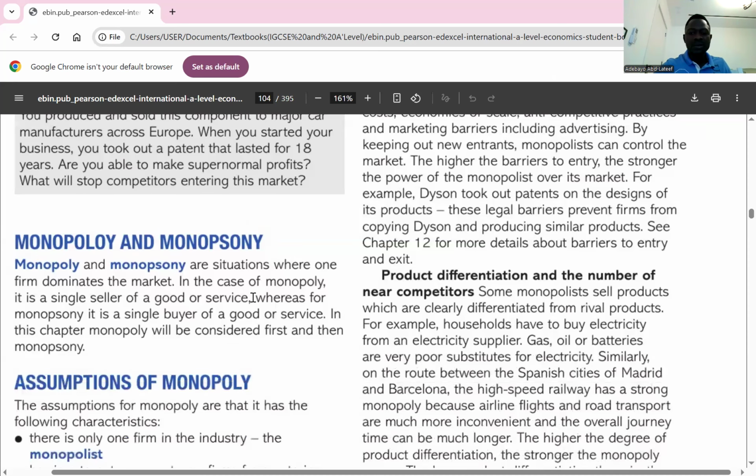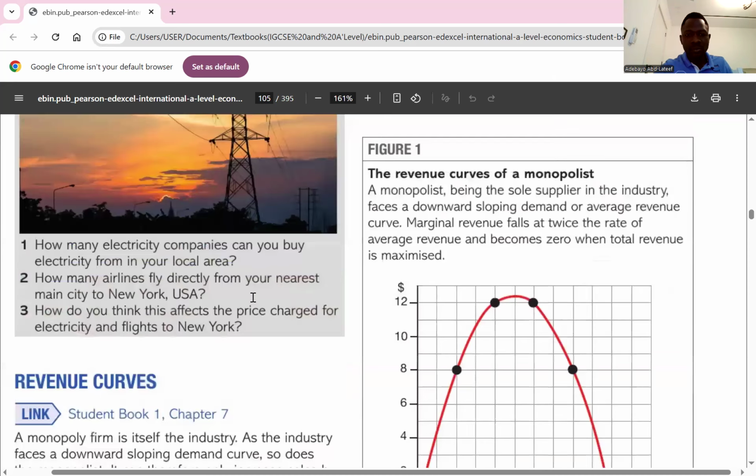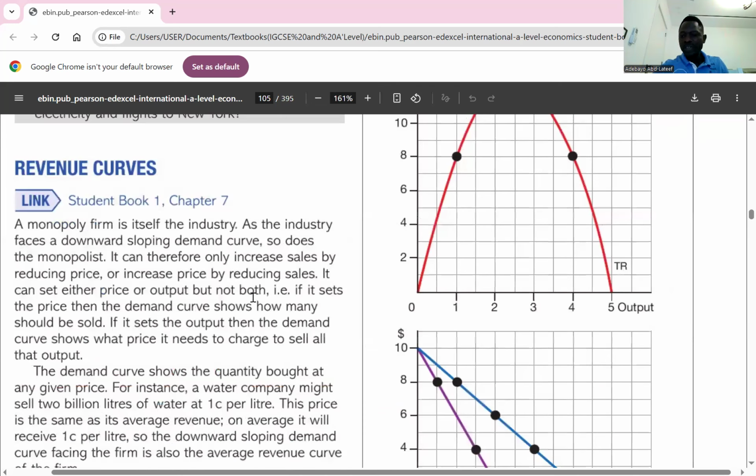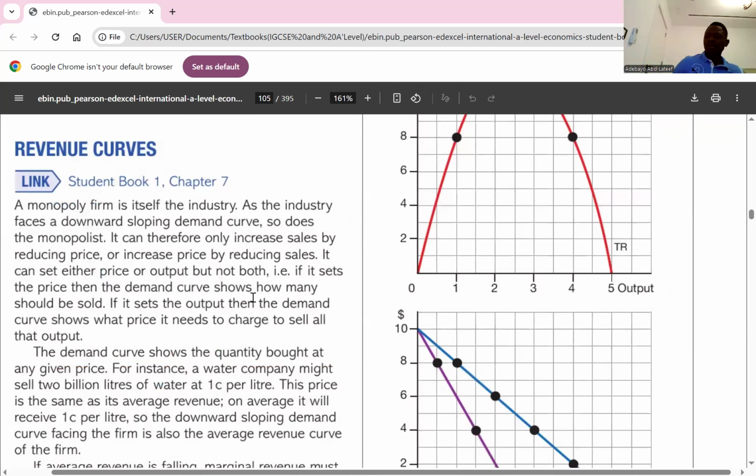So that takes us to the revenue curves. A monopoly firm is itself the industry. I said that earlier. So you don't talk about a monopolist and the industry separately, because the monopolist is the industry. The monopolist therefore faces a downward sloping demand curve. A monopoly firm can increase the demand for its products only if it reduces its price, or increase price by reducing sales. So a monopolist cannot increase price and sales at the same time. It is not possible. That's why the revenue curve of a monopoly is downward sloping.